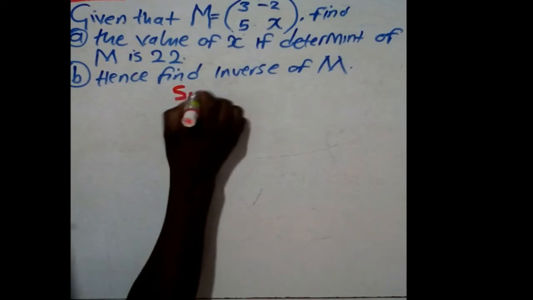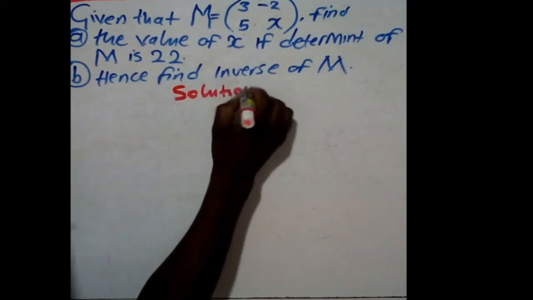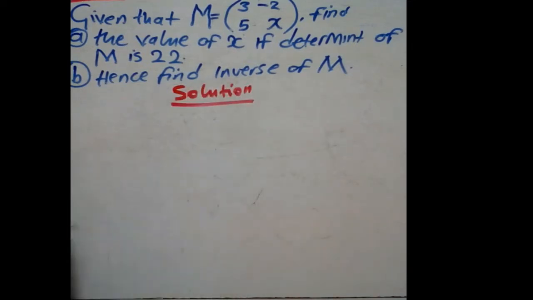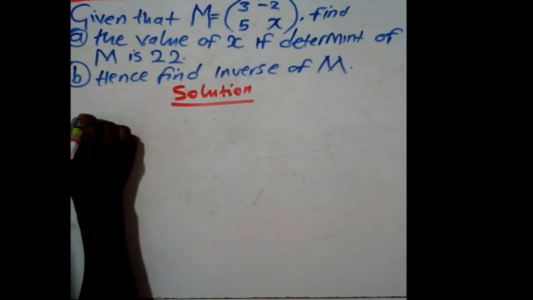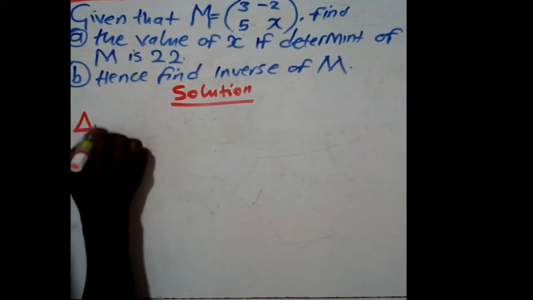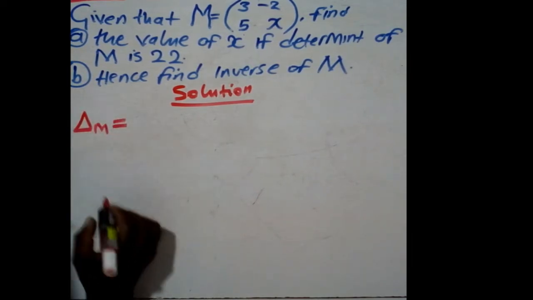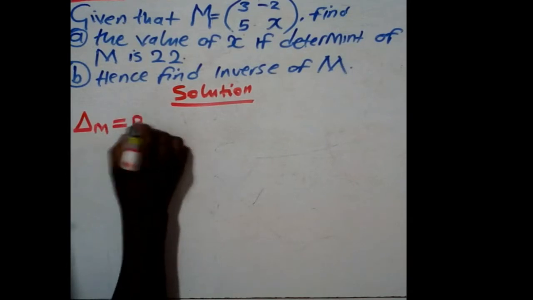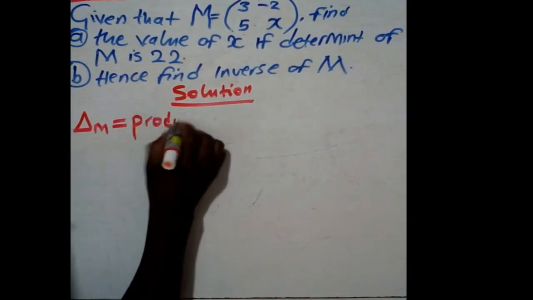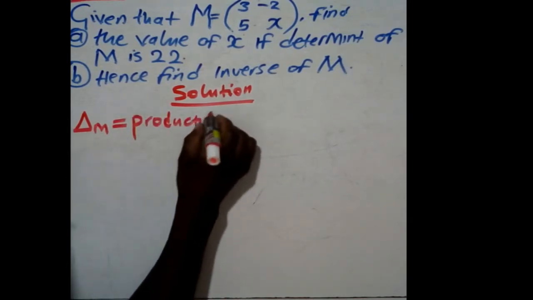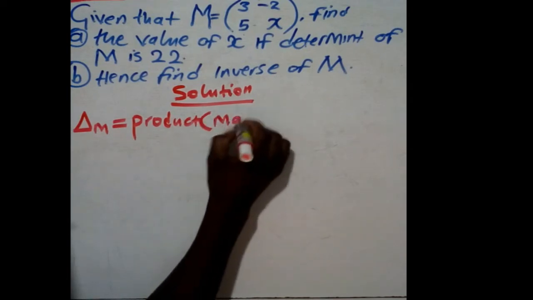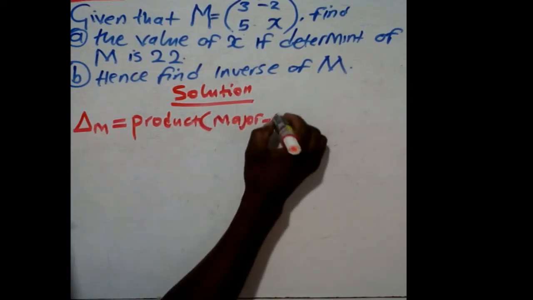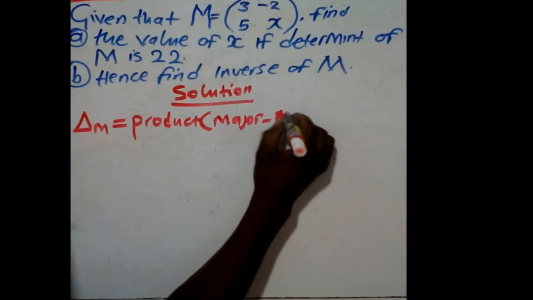Solution. First of all, what is the formula for determinant of M? Determinant can be denoted like a triangle. That is, determinant of M is equal to product of the major diagonal minus product of the minor diagonal.